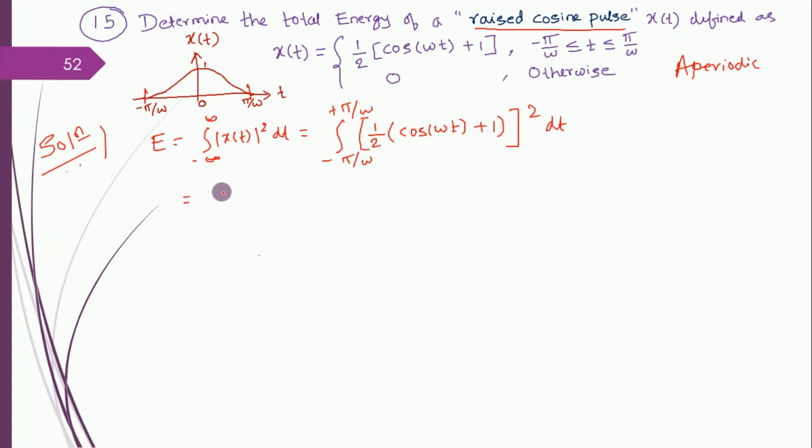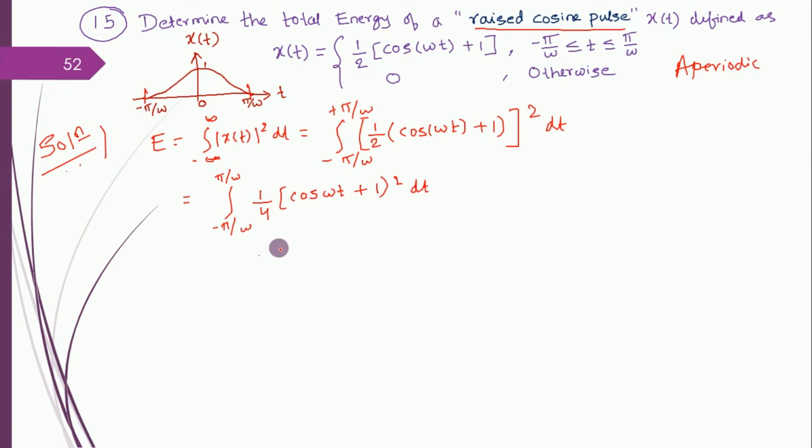So 1 by 2 square, if I take it outside, what do I get? I get 1 by 4. So let me write it at pi by omega. 1 by 4, cos omega t plus 1 whole square dt.